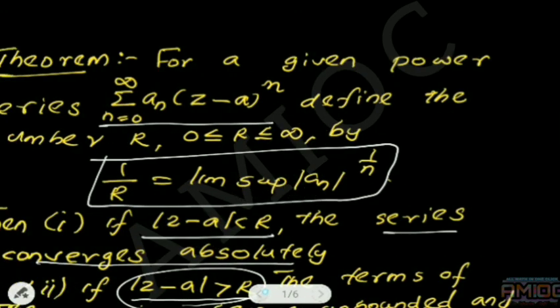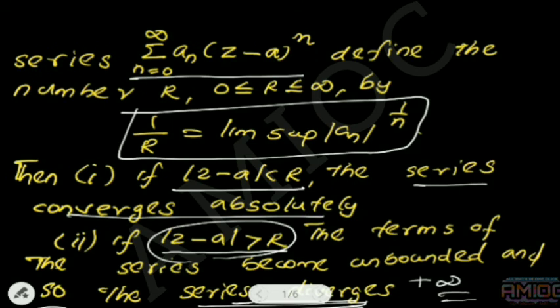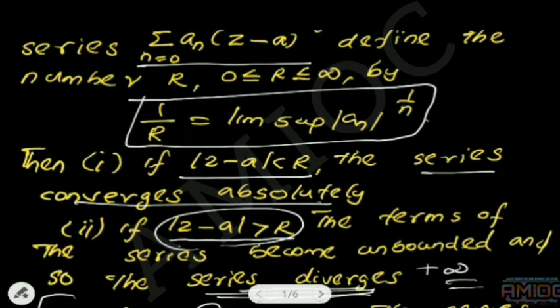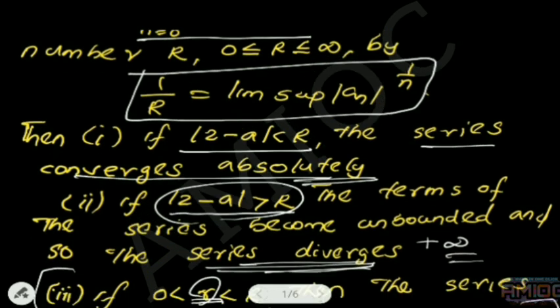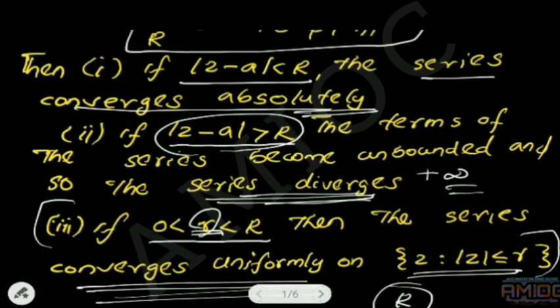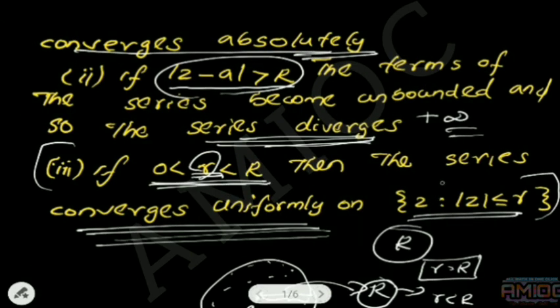The first one is, for all z satisfying mod z minus a less than r, the series converges absolutely. The second one is, for all z satisfying mod z minus a greater than r, the series is divergent. And the third one is, for all r satisfying this condition, the series converges uniformly on that set.